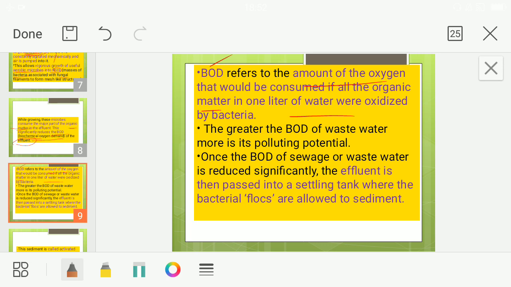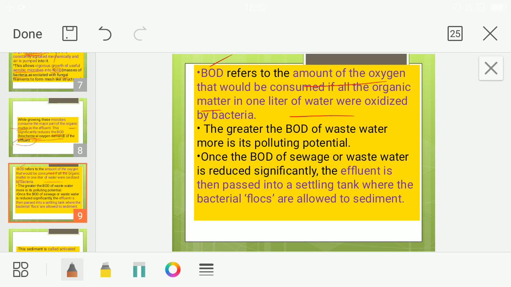Once the BOD of sewage is reduced, so in aeration what we are doing, we are reducing the BOD, which means organic matter is mostly consumed. Okay. So organic matters are coming down. So when the organic matters are coming down, the waste things are being digested. So automatically the pollution level will also decrease. Okay. So BOD, what is it referring? Amount of oxygen needed to consume all the organic matters in 1 liter of water. The greater the BOD, the more polluting the water is.